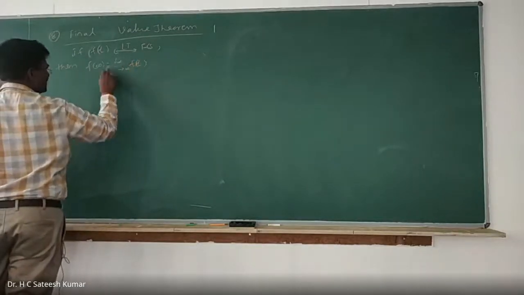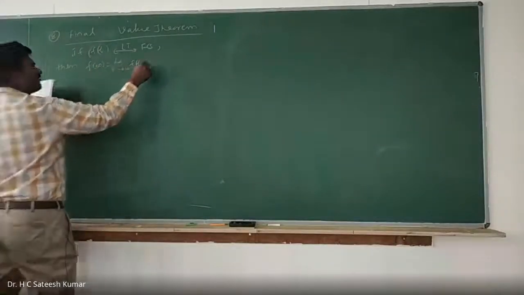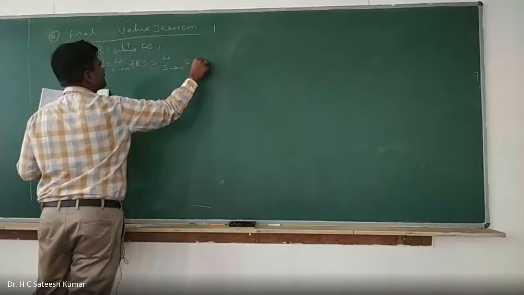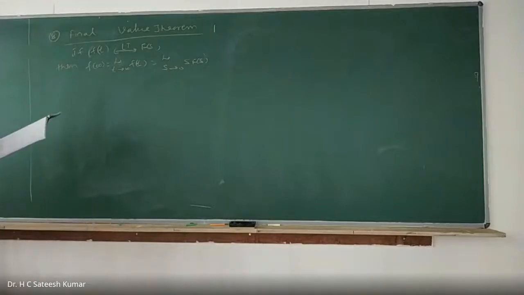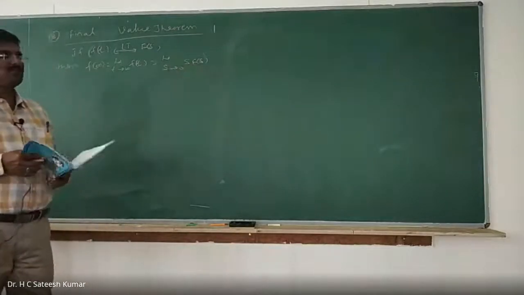Because f of infinity is the value as t tends to infinity, f of infinity is equal to the limit as s tends to 0 of s into F of s. So the final value of any function can be obtained if you know the Laplace transformation of that function. That is the meaning of it.